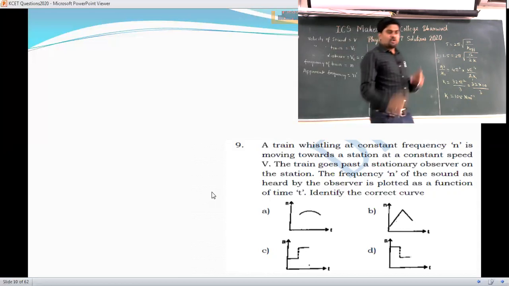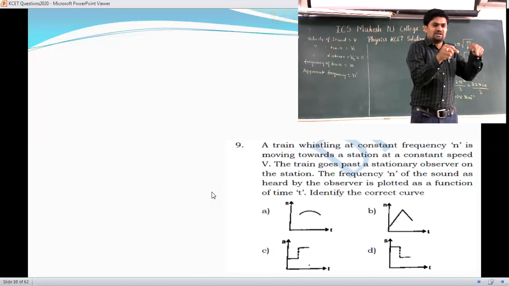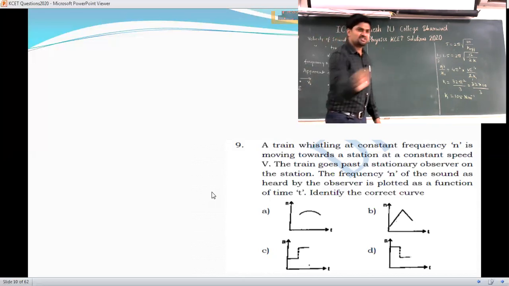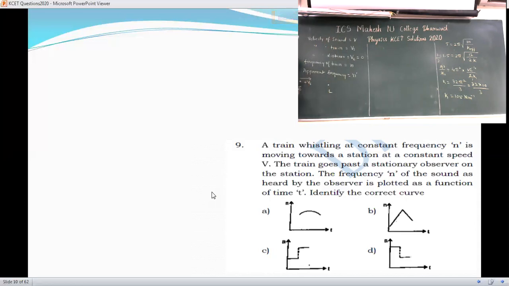So there are two cases here. One is the train approaching the listener. If I consider that condition, source is here and listener is here. Now the source is moving towards the listener with velocity vs. As the train is moving towards the listener, I will consider it positive, plus vs. The listener is at rest, so vl is equal to 0. This is our case 1.